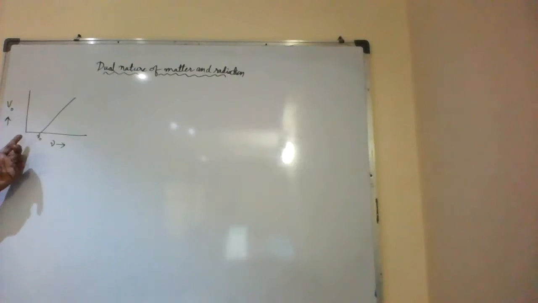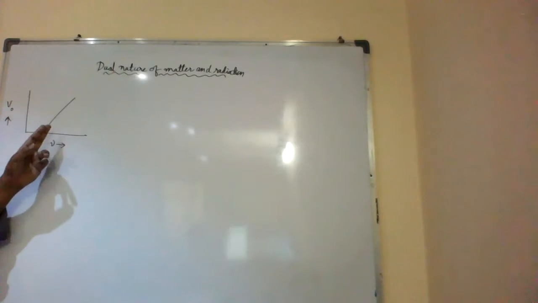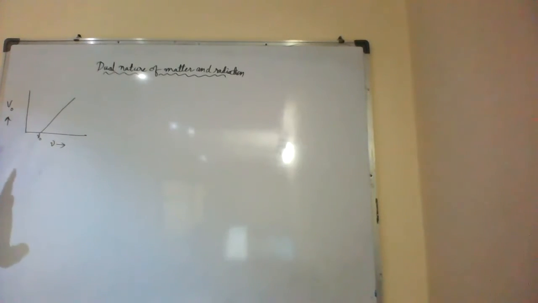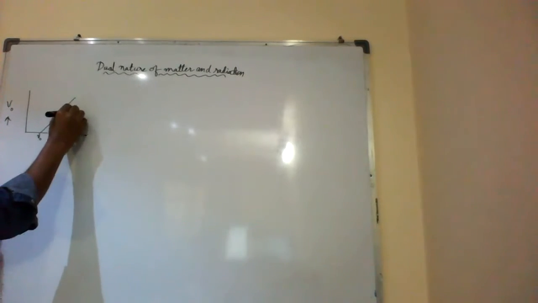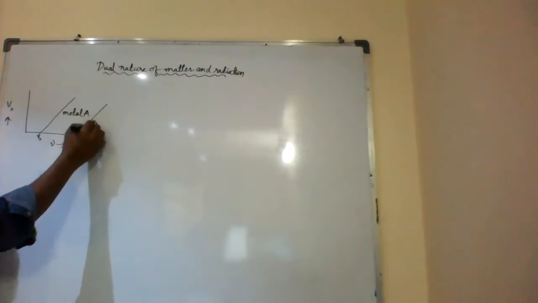This is the fourth graph. He says that for a particular metal, the variation is linear. As the frequency increases, stopping potential also increases linearly for a particular metal. This is the first point. For a particular metal, let it be metal A. Like that we have for metal B also.